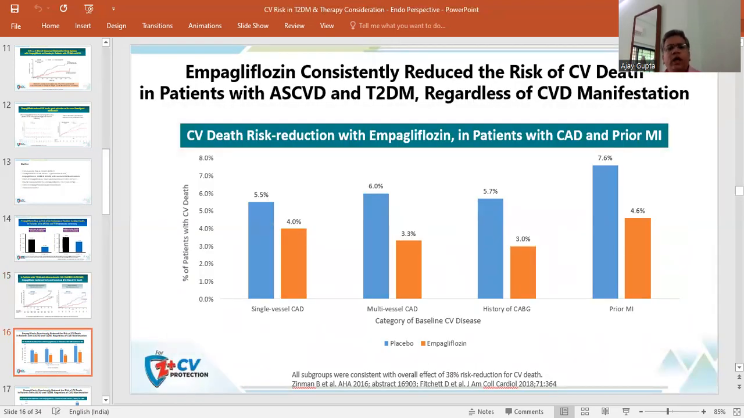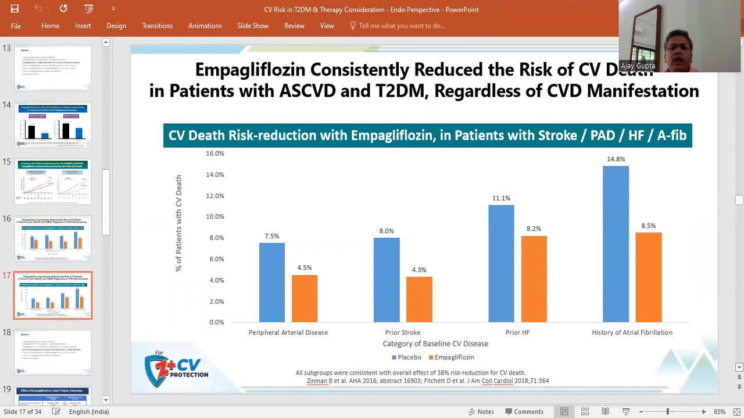So empagliflozin has consistently shown a decrease in the risk of cardiovascular disease in patients of atherosclerotic cardiovascular disease and type 2 diabetes mellitus, regardless of the cardiovascular disease manifestation. So whether the patient has single vessel cardiovascular disease, multivessel cardiovascular disease, whether the patient already has a history of coronary artery bypass graft or prior history of myocardial infarction, everywhere the cardiovascular risk reduction is significantly higher in the empagliflozin treated group.